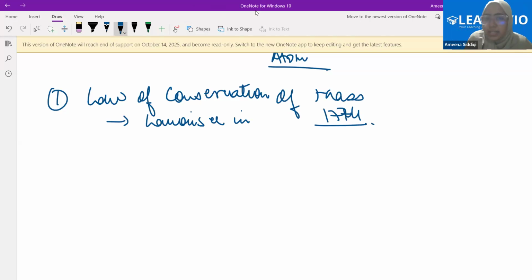Now, what does the law state? If you just go by the name, conservation means protection, right? So basically, the mass was conserved. The law is based on the fact that mass can neither be created nor destroyed.